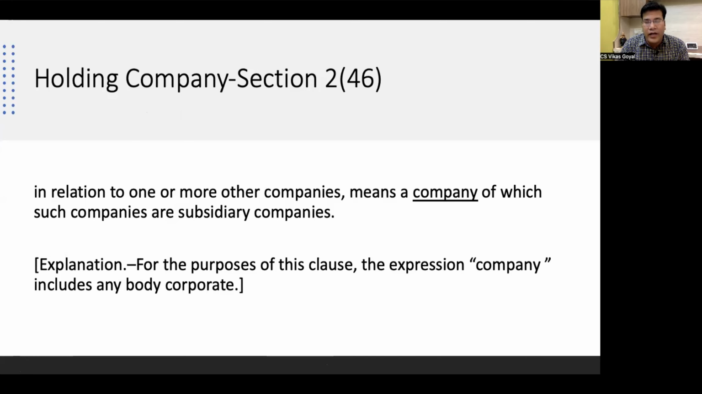It has been defined under Section 2, subsection 46 of the Companies Act 2013, and it prescribes that in relation to one or more other companies, it means a company of which such companies are subsidiary companies. So this definition per se does not tell us specifically which companies are holding companies, and we need to look at the definition of the subsidiary company to find out the same.